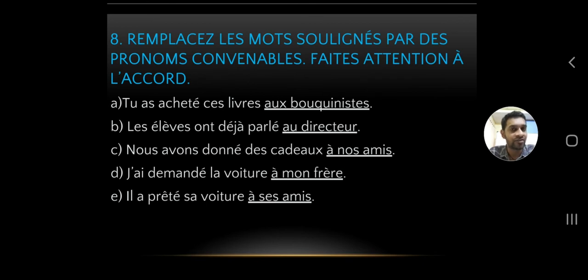If the verb is conjugated in passé composé, you've got to place leur before the auxiliary and not before the past participle. So you'll be placing tu leur as acheté ces livres. That's it. The underlined word will be omitted in the answer, because we have replaced it using a pronoun.